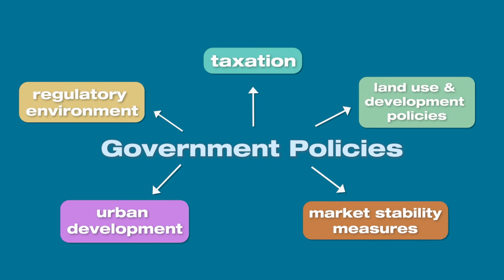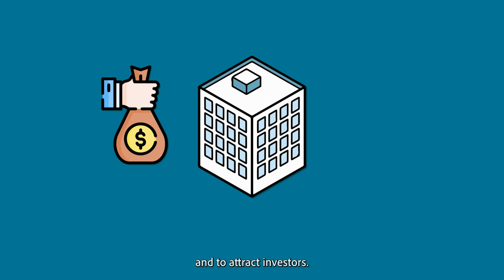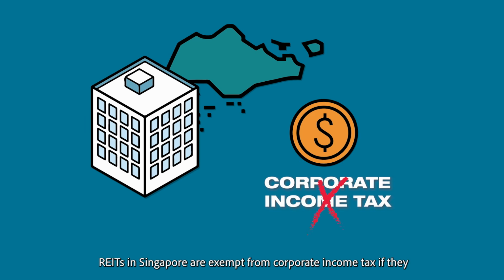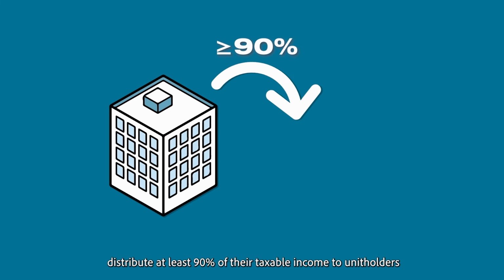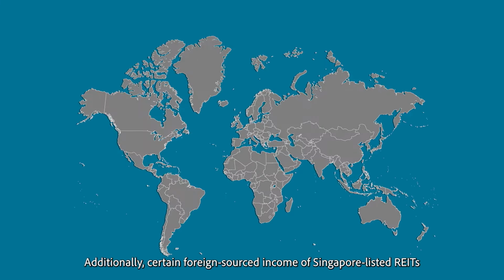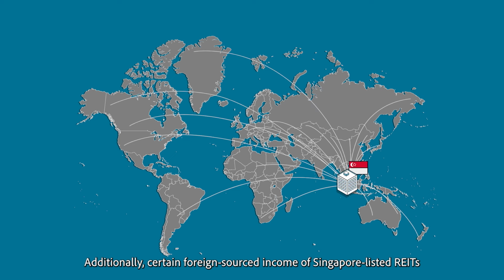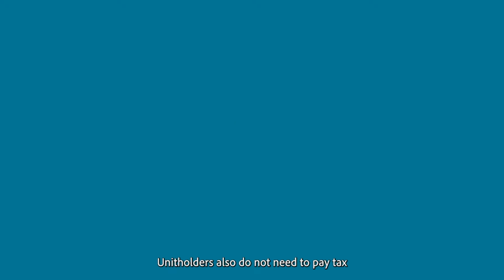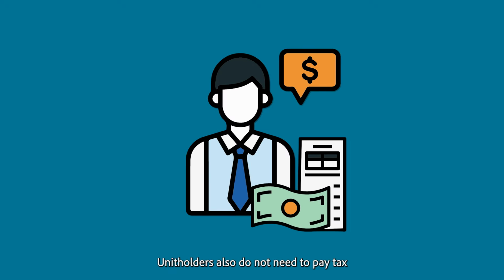Singapore offers tax incentives to REITs to encourage their growth and to attract investors. REITs in Singapore are exempt from corporate income tax if they distribute at least 90% of their taxable income to unit holders. Additionally, certain foreign-sourced income of Singapore-listed REITs may also be tax-exempt, subject to conditions. Unit holders also do not need to pay tax on distributions from their REIT holdings.